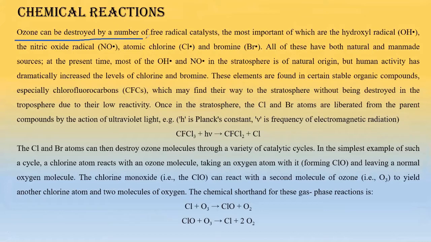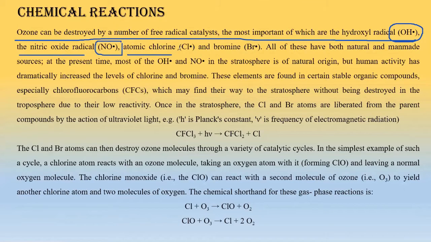See, ozone can be destroyed by a number of free radical catalysts, the most important of which is the hydroxyl radical. This particular radical destroys the ozone layer. Nitric oxide radical, now this is the second one. Atomic chlorine, this is the third one. Bromine, this is the fourth one. Okay, so we have 4 villains here. The first one is the hydroxyl radical, the second one is the nitric oxide radical, the third one is the chlorine radical, the fourth one is the bromine radical. Okay, all of these actually deplete the ozone layer.